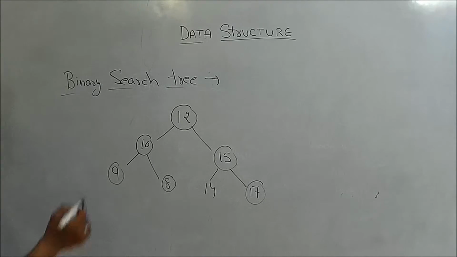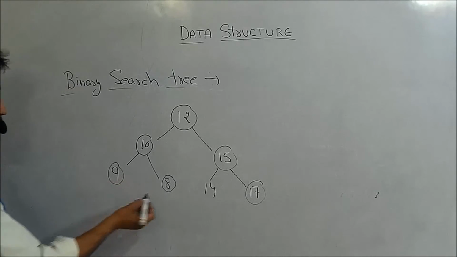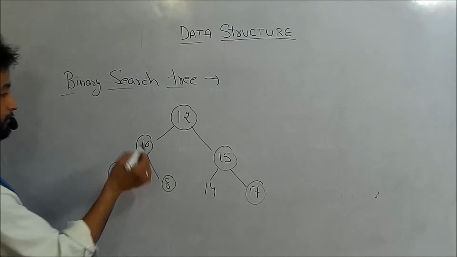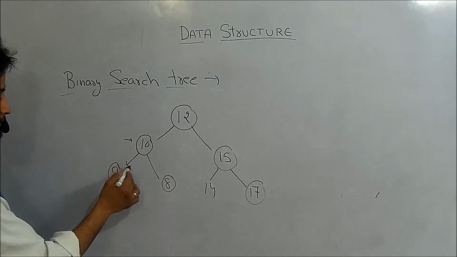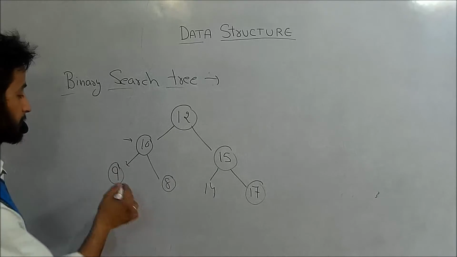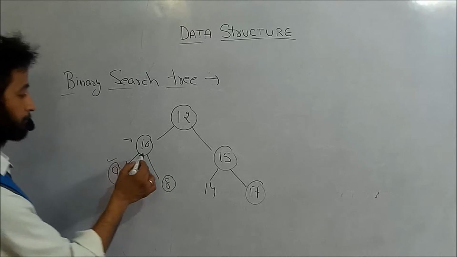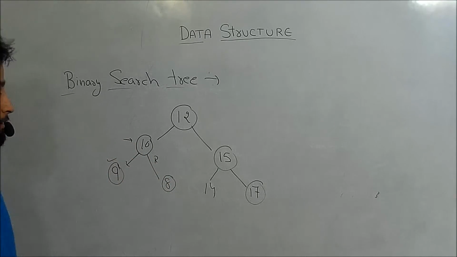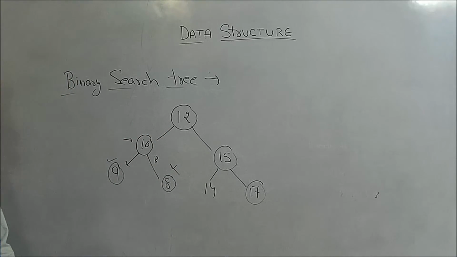Let us check. I will start from the left side. So 9, it is okay, and 8, 9, it is okay. For 10, now I will check here. We check that the element to its left is always less than 10, so it is 9, okay. But the element to its right will always be greater than 10, but here it is 8. Okay, so this one is not a binary search tree.